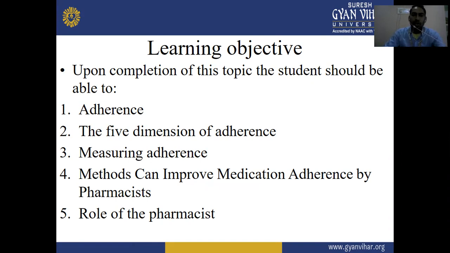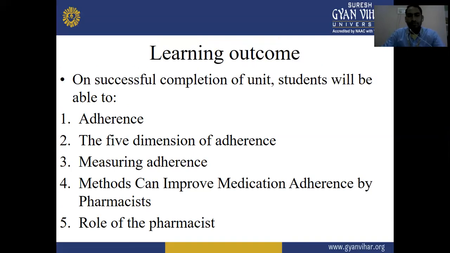Upon completion of this topic, students should be able to understand adherence, the five dimensions of adherence, measuring adherence, methods that can improve medication adherence by the pharmacist, and the role of the pharmacist in medication adherence. These are the learning objectives of medication adherence.